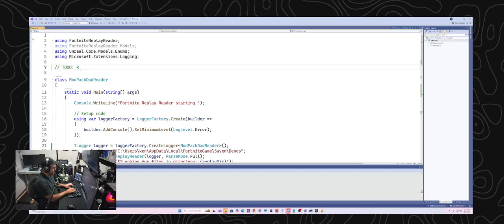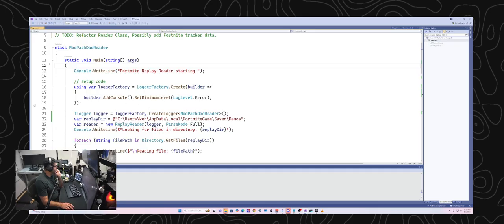Refactor. This is the next thing I do, just move some code around, but possibly I'm going to add a note to my future self here: possibly add Fortnite Tracker data. That is a good idea.